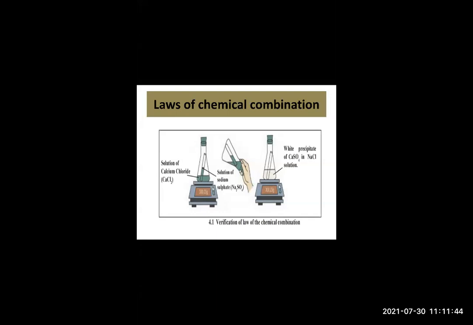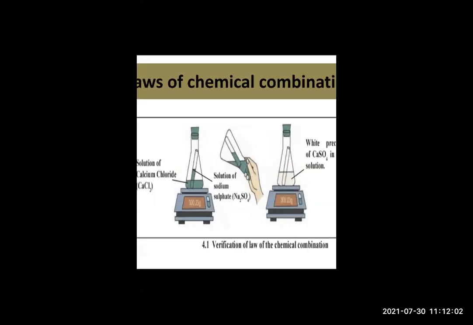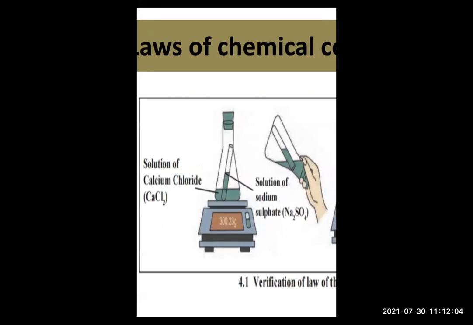Okay, once again I'll repeat what we have to do. We have to take calcium chloride in conical flask and solution of sodium sulfate in a test tube. Now the test tube, how you can insert it inside conical flask? By tying a thread. Okay, and insert it inside the conical flask. You can see a test tube inside the conical flask. Yes or no, students? So test tube is inside the conical flask. So we cannot directly put your hand inside. So tie a thread and do that.